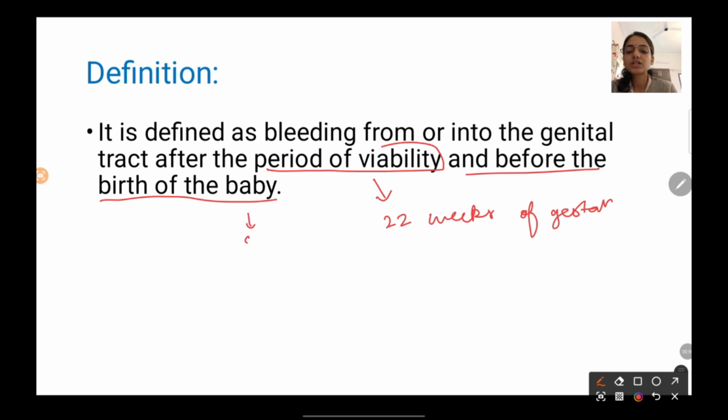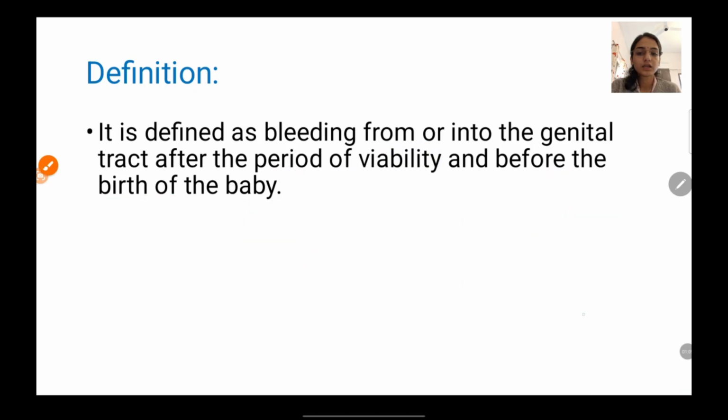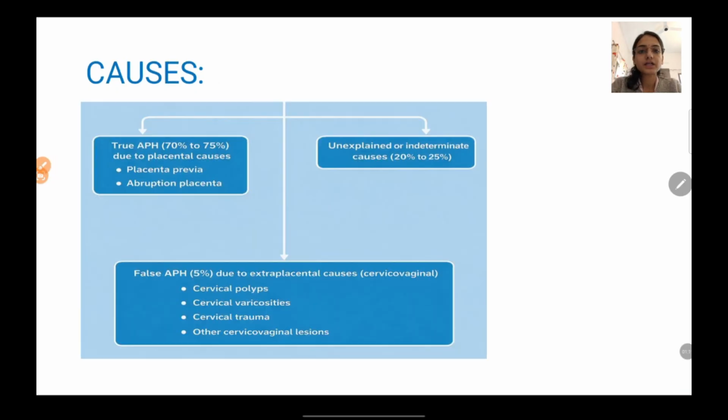That means stage 1 and 2 of labor are also included in the definition of APH, right? And if the bleeding occurs before 22 weeks of gestation, then we are going to call it abortion. Alright? Now let us understand the causes of this antepartum hemorrhage.